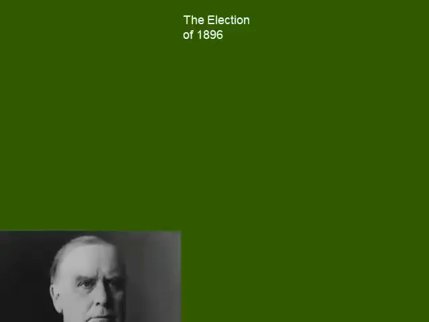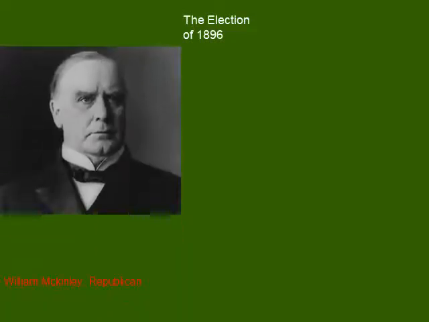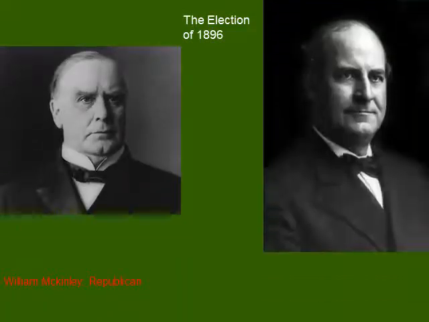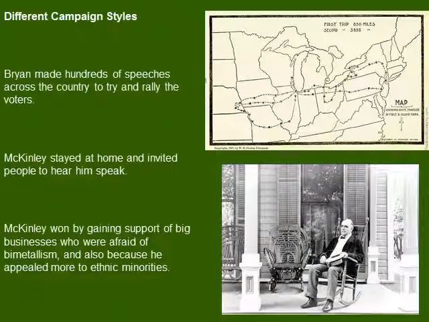So in this election, there's another candidate. There's a Republican, a guy named William McKinley. And here's McKinley on the left and William Jennings Bryan, the Democrat and the populists, on the right. So we see this strange situation where we have two candidates and three parties. So you'd think the guy who had support from two of the three parties would be the winner, but William McKinley is going to end up winning this election.